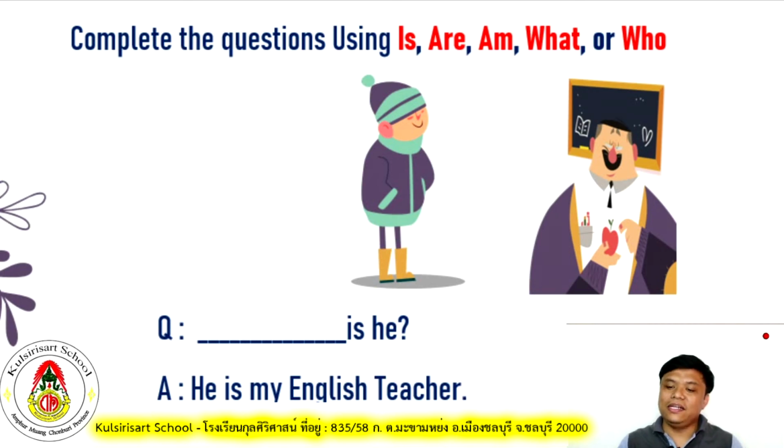So as you can see, we have there already our verb to be is and our pronoun he. What do you think is the question? Remember, if you ask about information, you will use what. But when you ask about people or a person, you will use the WH question form, who. Okay, so the answer would be, who is he? The boy answers, he is my English teacher.